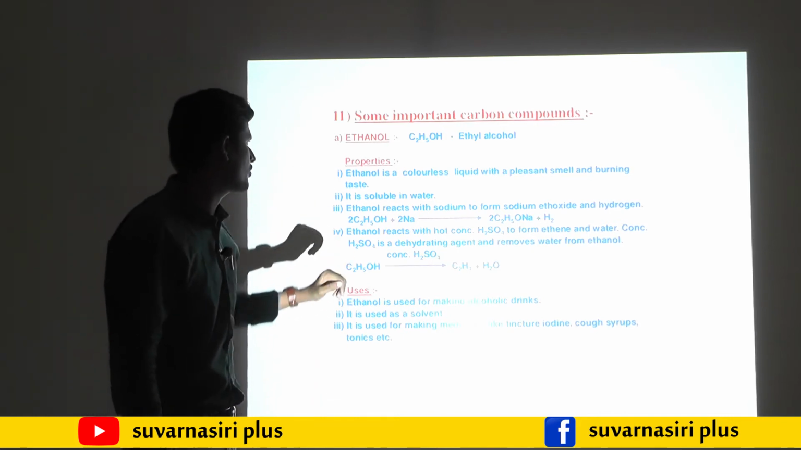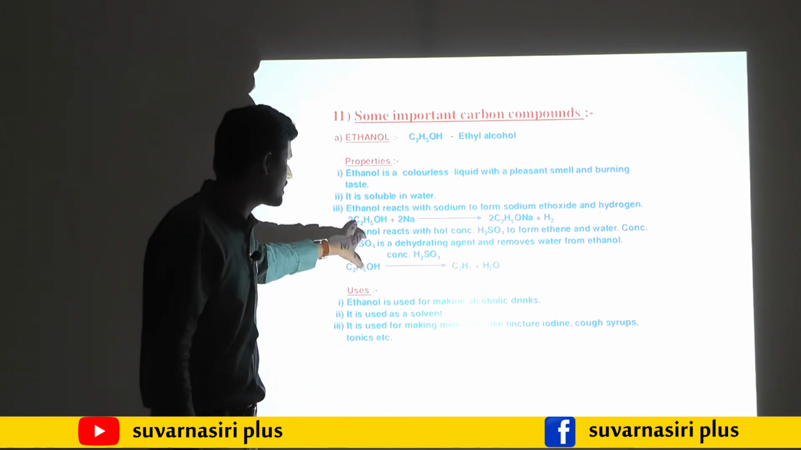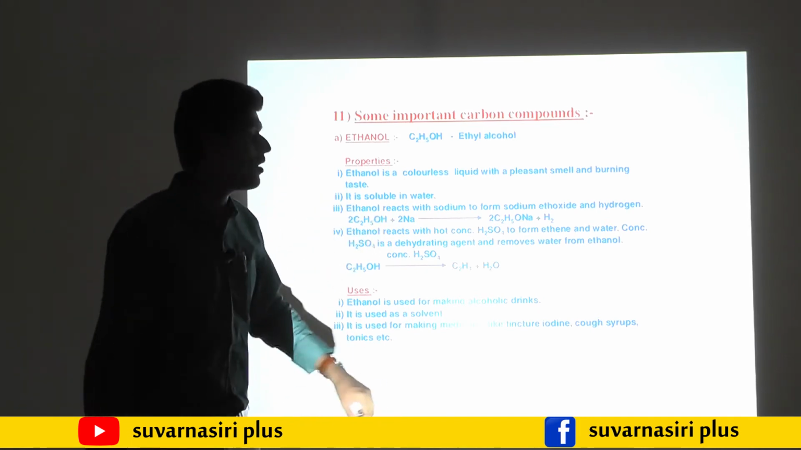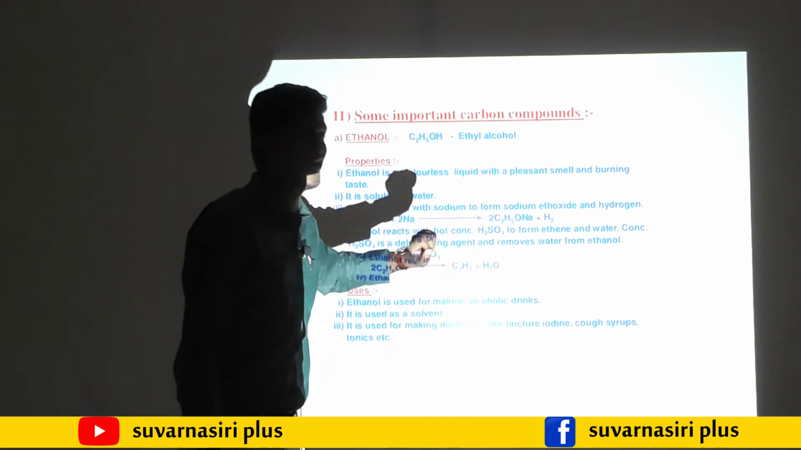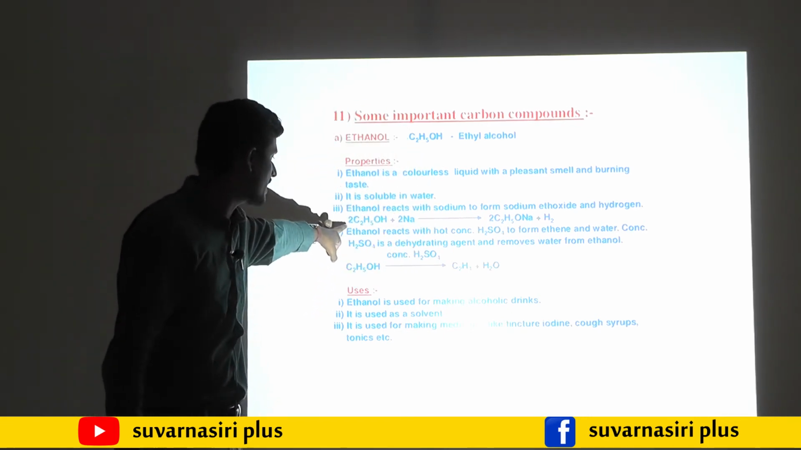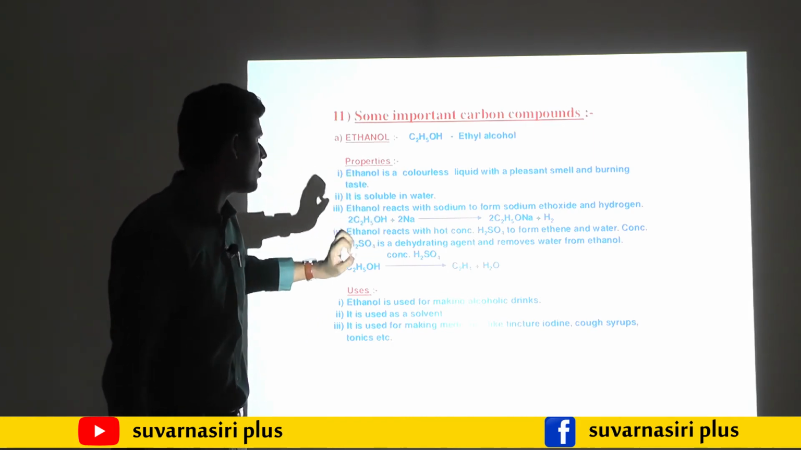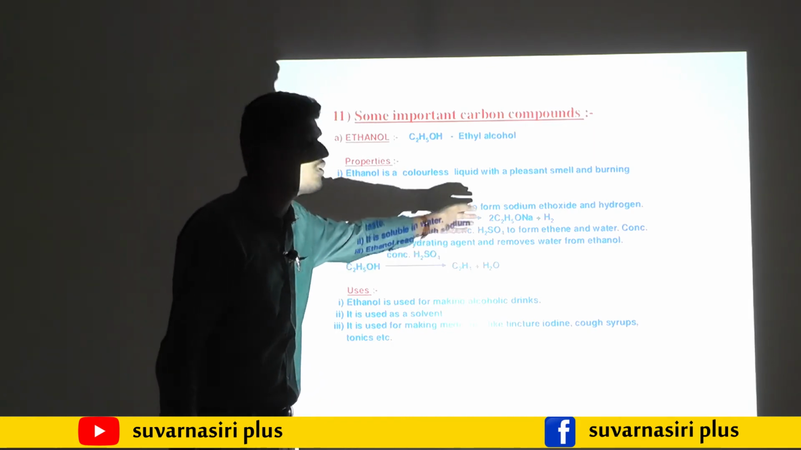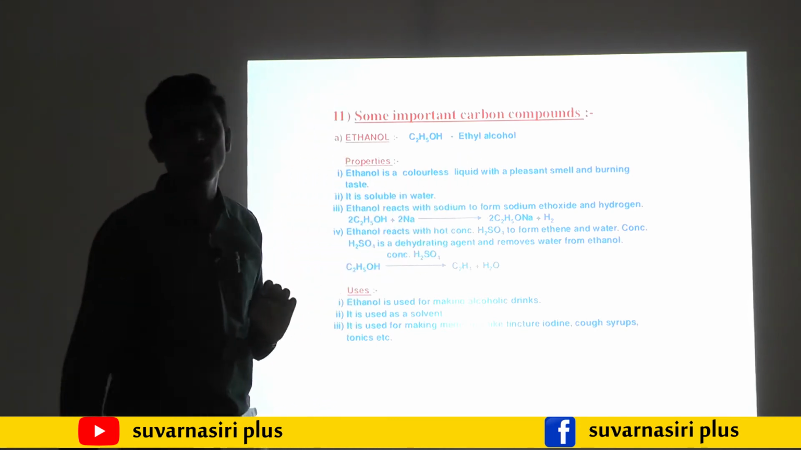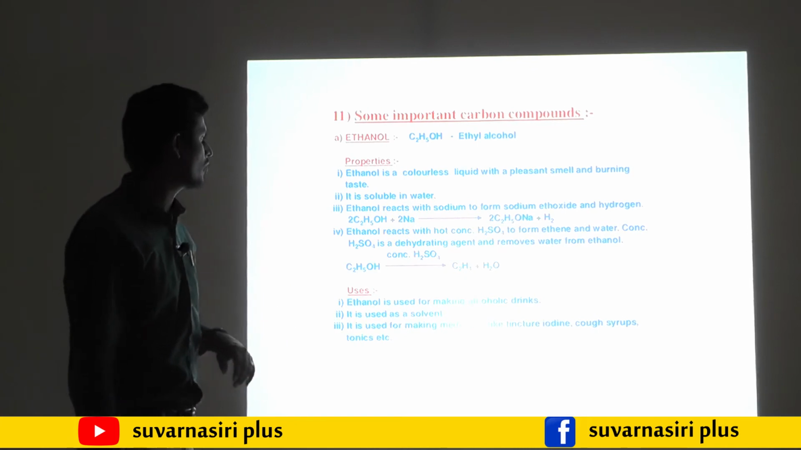Then the third most important property is that ethanol reacts with sodium. You may observe that ethanol reacts with sodium to form sodium ethoxide, and hydrogen gas is liberated. Ethanol reacts with sodium, it forms sodium ethoxide, and it also liberates hydrogen gas. Then we will come to the fourth property.